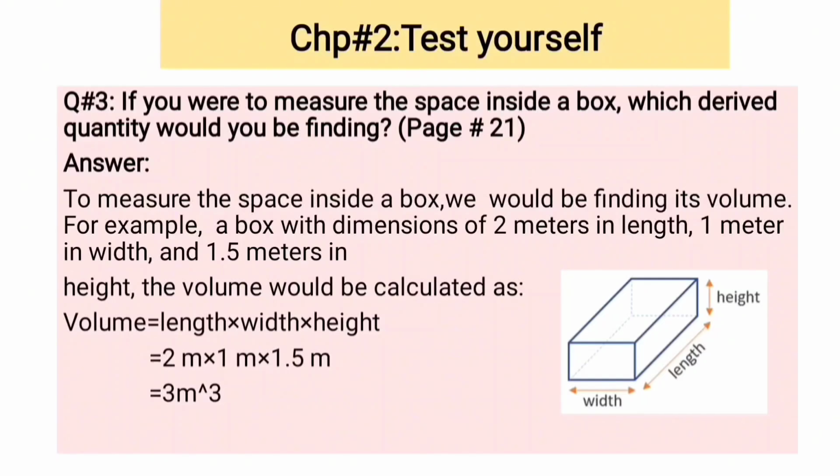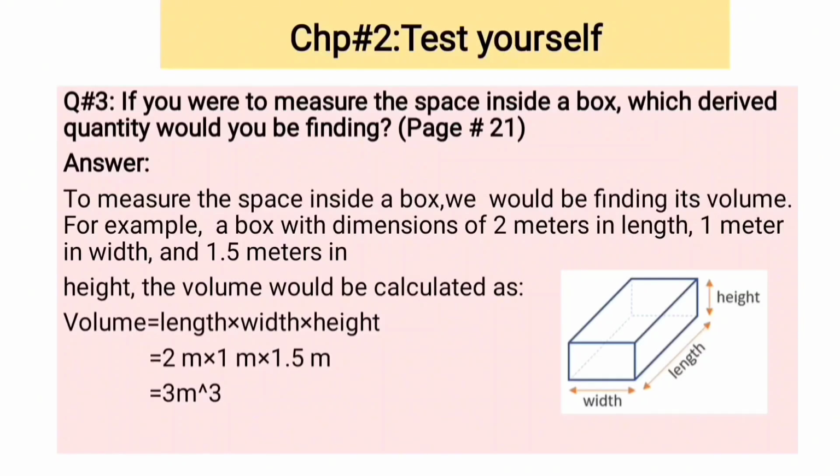For example, a box with dimensions of 2 meters in length, 1 meter in width, and 1.5 meters in height. You can take any other dimensions that will be easy for you. You have to calculate its volume. The formula of volume is length into width into height. You have to multiply all these dimensions.